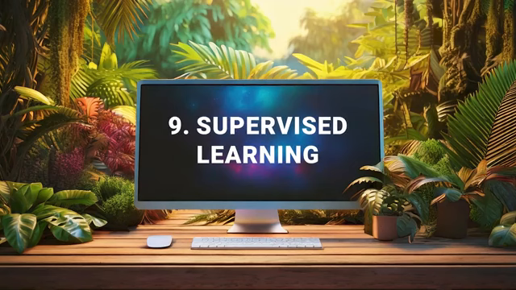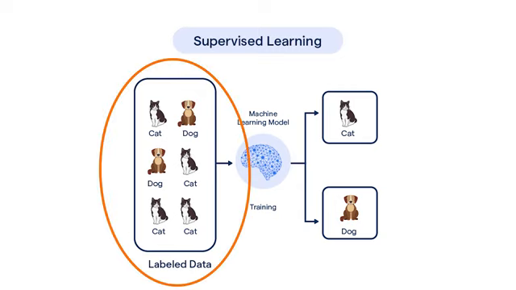Supervised learning is a foundational approach in machine learning where models learn from labeled examples, meaning the true outcomes or targets are known and provided, much like a student learning from problems with their answers provided. Each example in the training data includes both the input and the correct output, allowing the model to learn the relationship between them. For instance, an image recognition system would train on images that have been pre-labeled with their contents, such as dog or cat. This is arguably the most common type of machine learning, probably making up around 70% of machine learning applications.